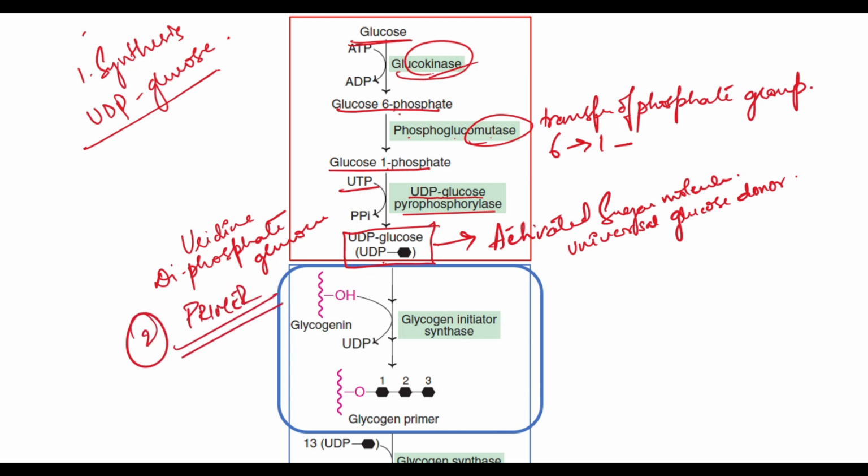So this is the second step. That is the formation of a primer, that is a glycogenin. Now, a pre-existing glycogen molecule is called as a glycogenin. It acts as a primer. The OH group of this glycogenin, okay, will act as a site for attachment of this initial UDP glucose molecule. This will occur with the help of an enzyme called as glycogen initiator synthase, which will transfer the first molecule of glucose, that is UDP, to the glycogen primer.